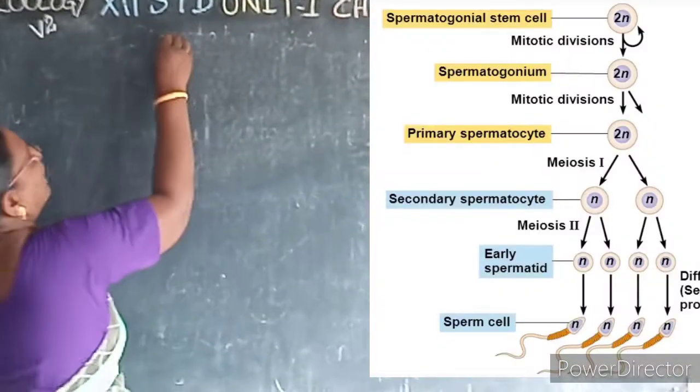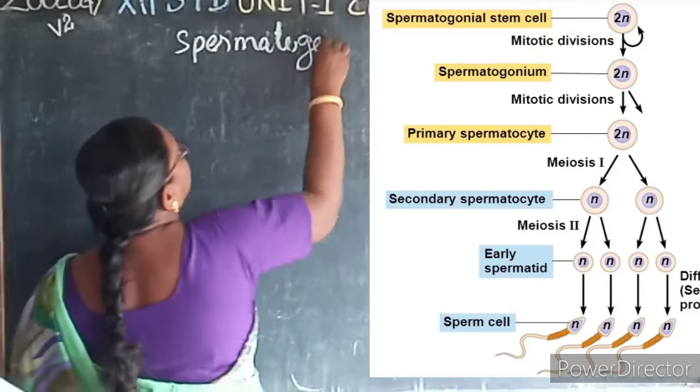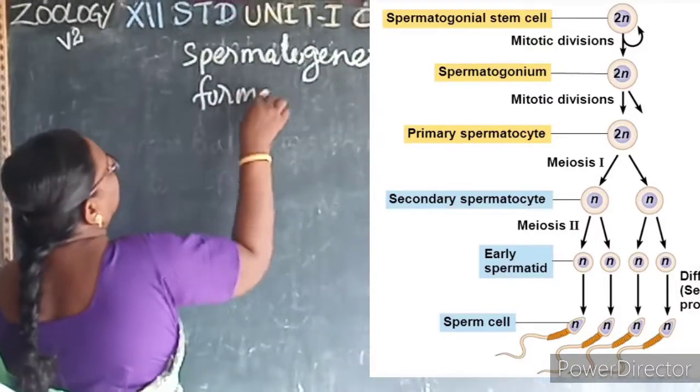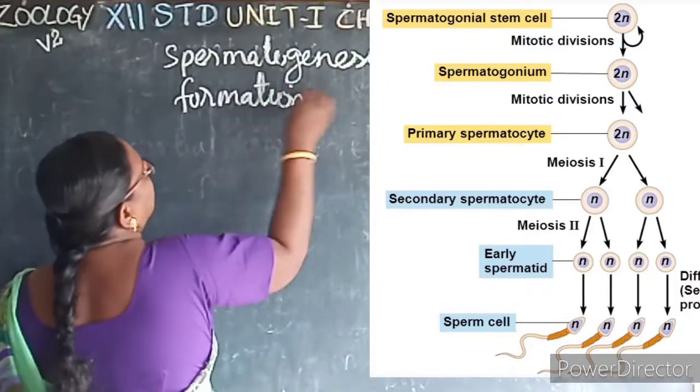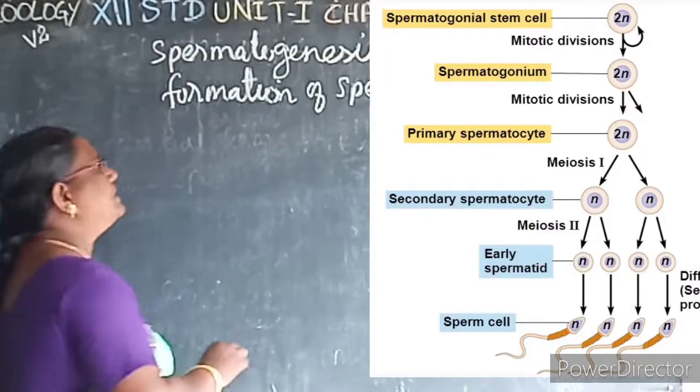We are going to learn about spermatogenesis. So what is spermatogenesis? The formation of the sperm is called spermatogenesis.